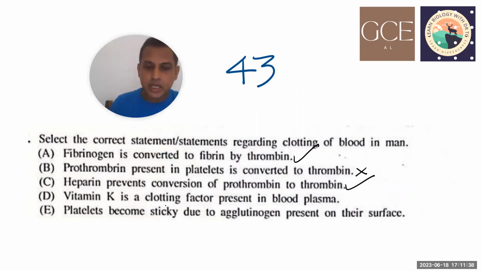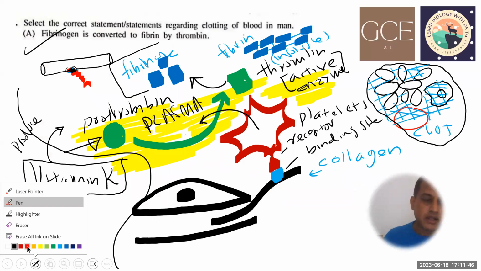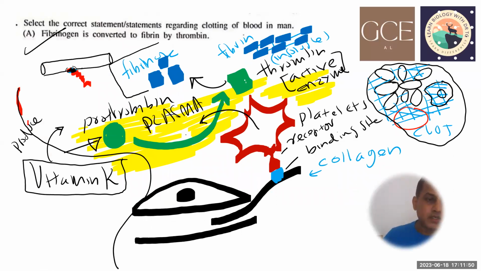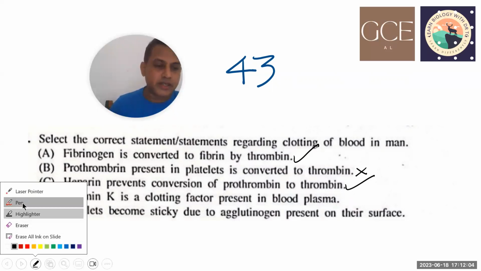Vitamin K is a clotting factor present in blood plasma. No, I told you it is not a clotting factor. I separated vitamin K from this clotting pathway. It has an indirect effect on the production of prothrombin. It doesn't act as a clotting factor. So in that case, this statement is also incorrect.